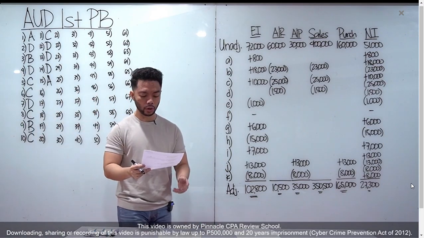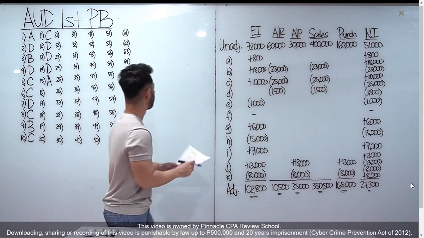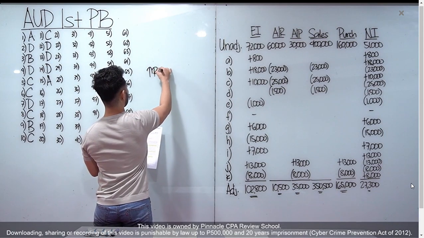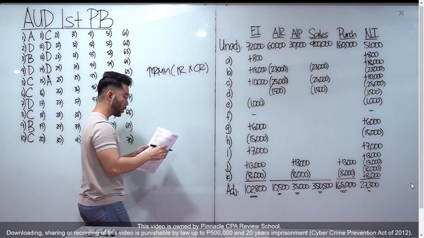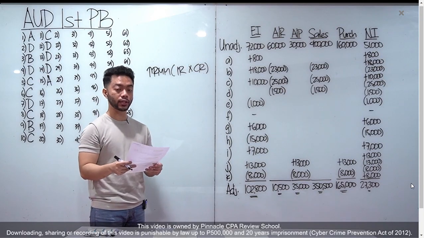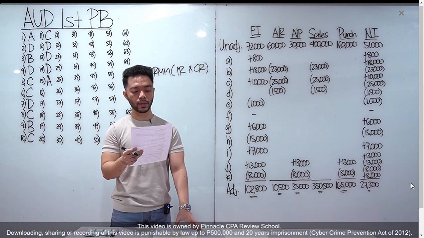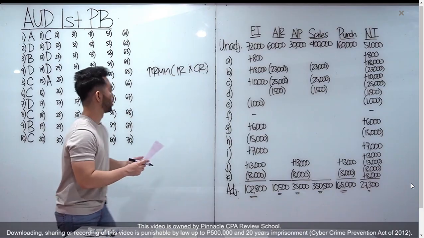Number 16, on the basis of audit evidence gathered and evaluated, an auditor decides to increase the risk of material misstatement. So the risk of material misstatement was raised. What is RMM? That is inherent risk and control risk. Right? So if we increase that, from that original plan, to achieve an overall audit risk level that is substantially the same as the planned audit risk level, the auditor would, my answer here is letter A, decrease detection risk. Okay, for number 16.